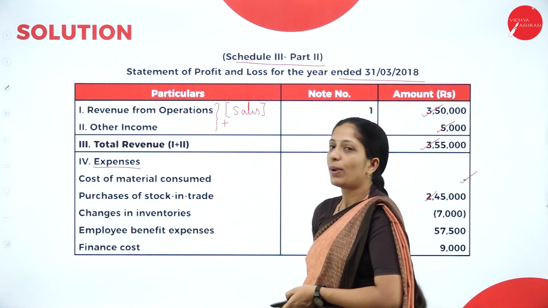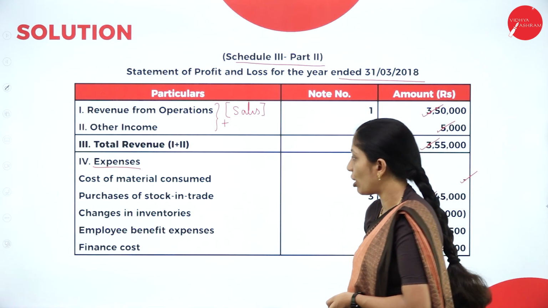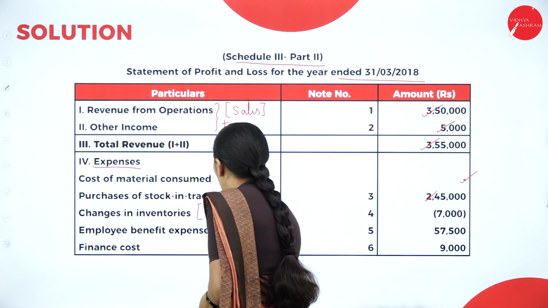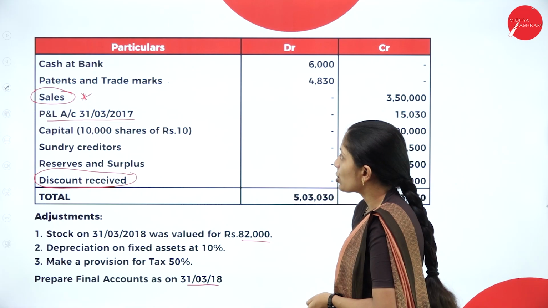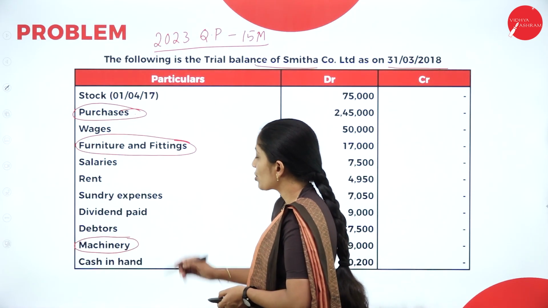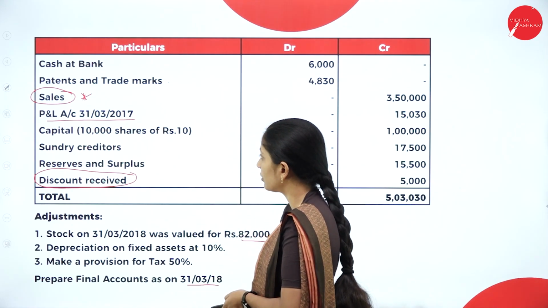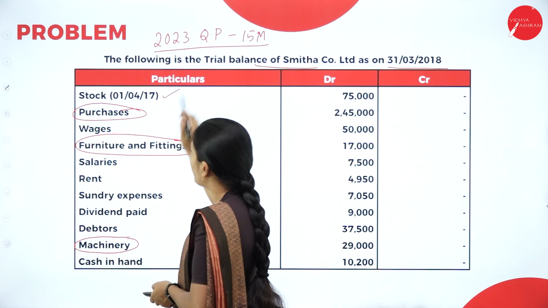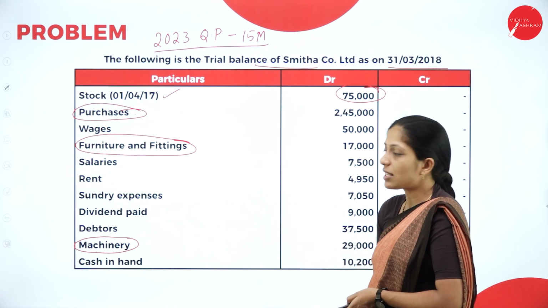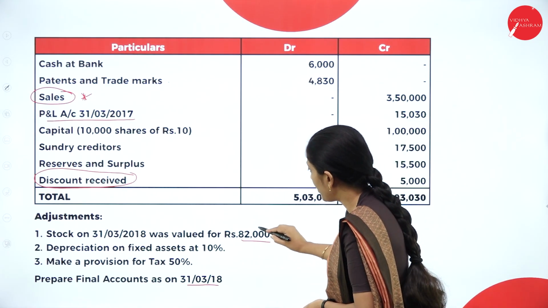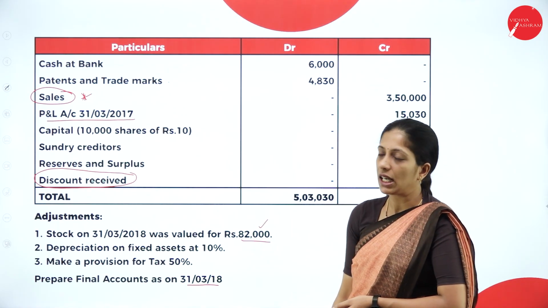Next, changes in inventories. Changes in inventory is nothing but your opening stock minus closing stock. Now see the question. We have the opening stock in the beginning itself, opening stock 75,000 minus closing stock. The closing stock they'll give in the adjustment, 82,000. So opening stock minus closing stock will be the change in inventories.